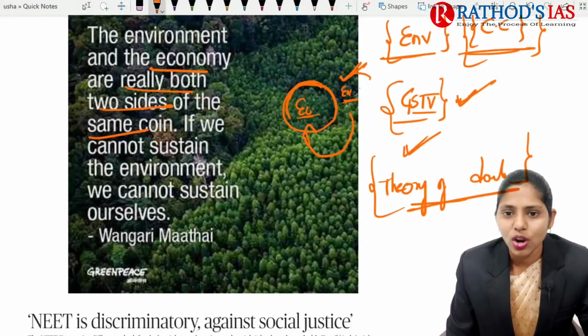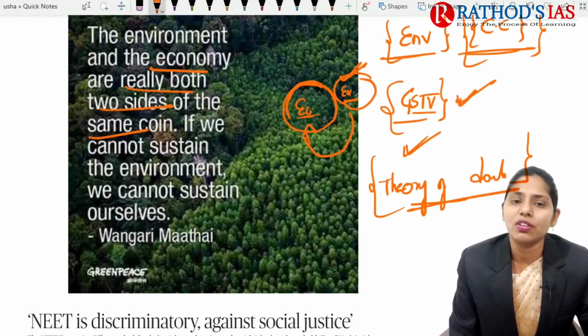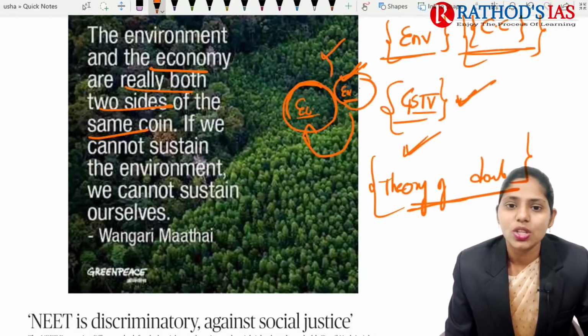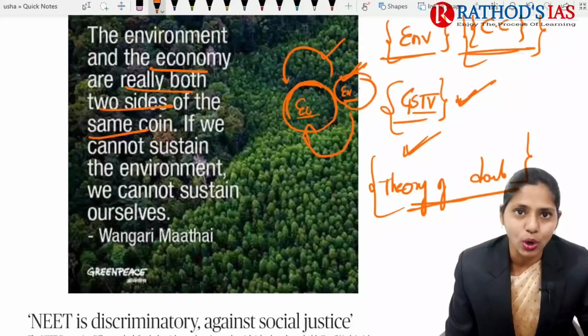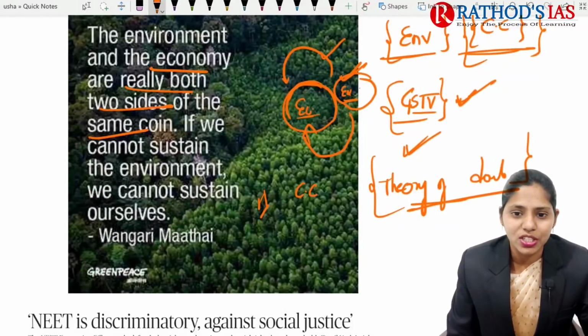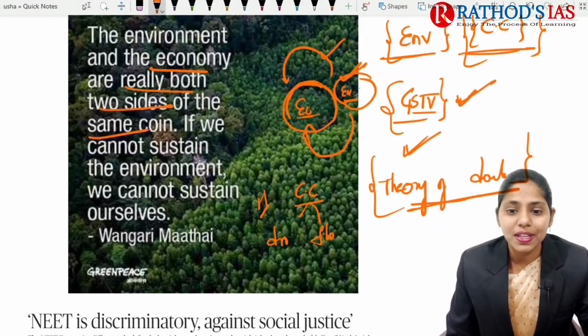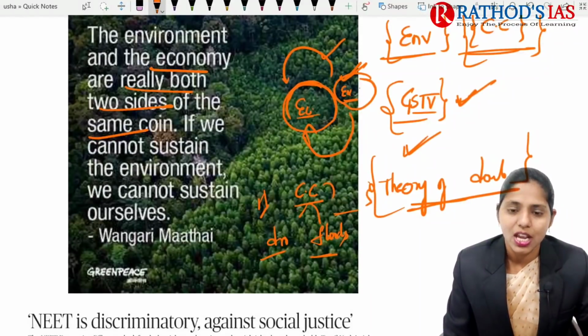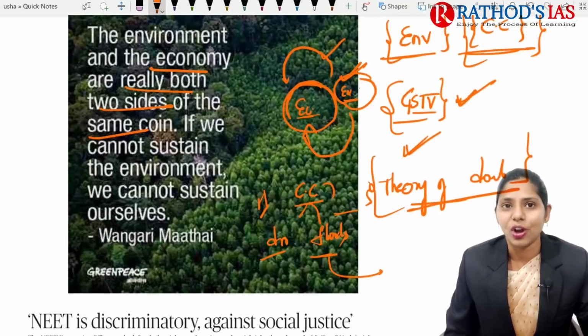Whenever we are not taking any measures to save our environment, there will be a drastic impact on the economy as well. For example, due to climate change we are experiencing droughts, floods, and unseasonal rainfall. All these events are caused by the negligence we show towards our environment, and finally that has an impact on our economy.